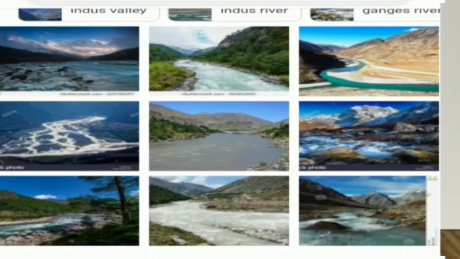Children, you can observe the pictures. Indus Valley, the Indus River, the Ganges River. These pictures are Himalayan rivers. Himalayan rivers are also called perennial rivers. Himalayan rivers flow with water throughout the year, so they are called perennial rivers. The Himalayan river system is divided into three types: the Indus river system, the Ganga river system, the Brahmaputra river system.